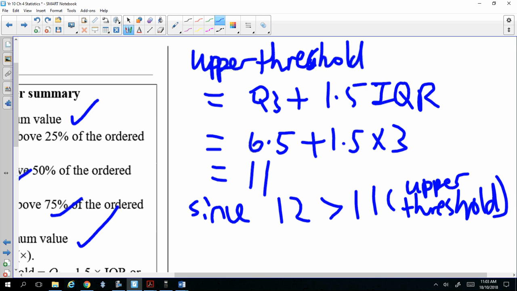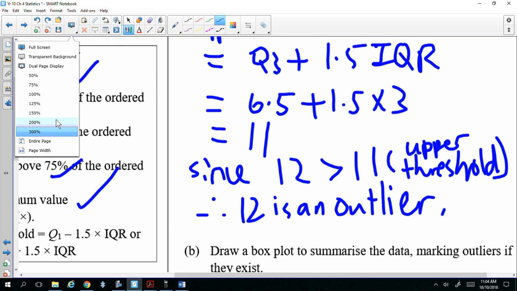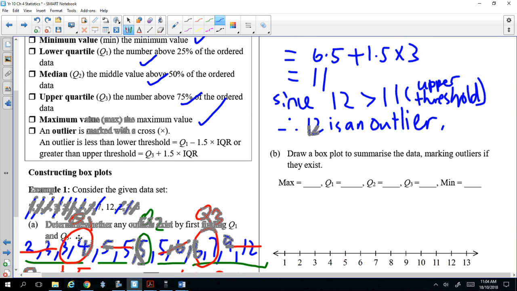You can check if there's any outlier at the bottom, but I don't think there will be because there are a lot of small numbers. When you calculate the lower threshold, I think it will be a negative number. You could try that, but we're not going to go through it here. You could check there's no outlier other than the 12. And then after that, we can draw the graph, draw the box plot.